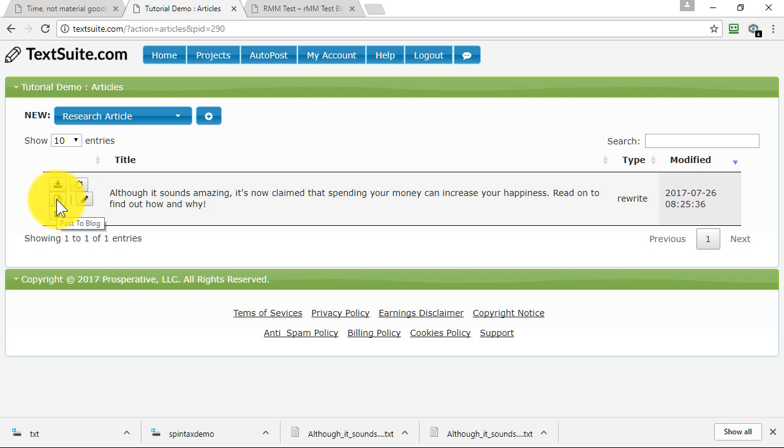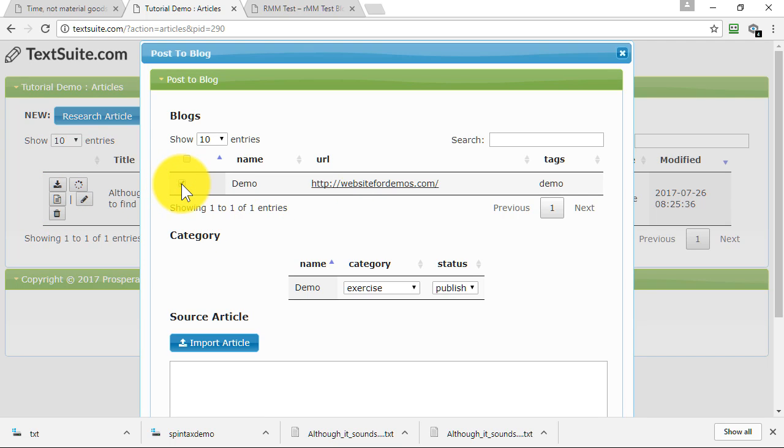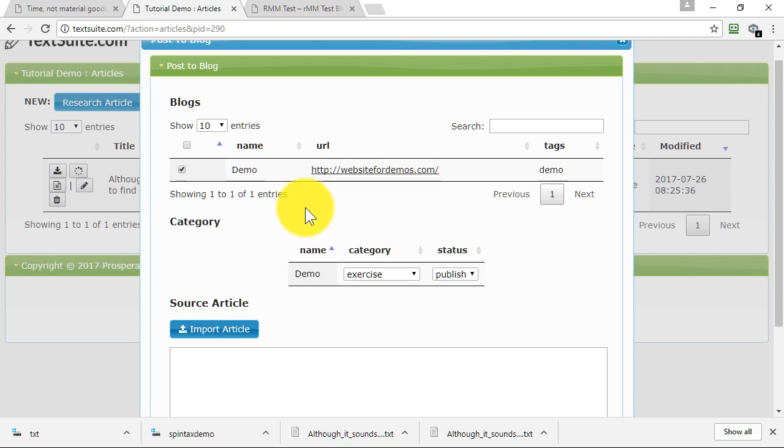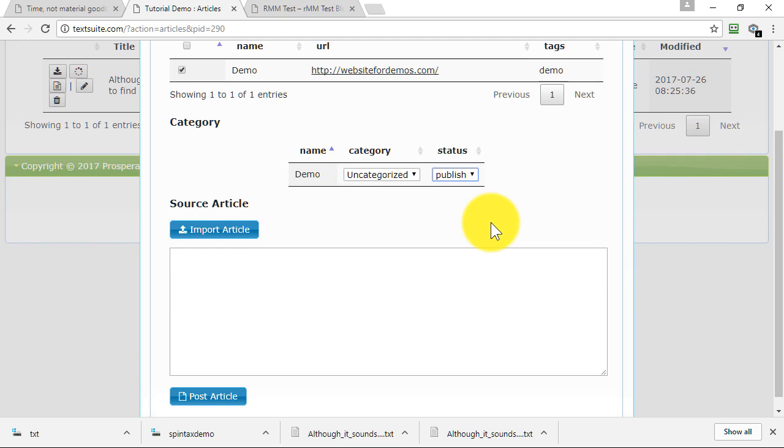I'm going to show you how we can post directly to our blog just by clicking on this icon here. So we can choose as many of the blogs that we've set up to post to as we wish. I only have a single blog for demo purposes, so that's the one I'm choosing. What it's done now is find the categories that are available on my blog. So I'm going to choose uncategorized, and I want it to be published immediately. But if I prefer it to be posted as a draft that I can then do something with later, before it goes live, I have that option as well. In most cases, you'll probably publish immediately.